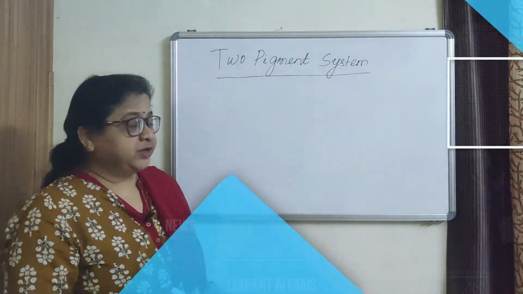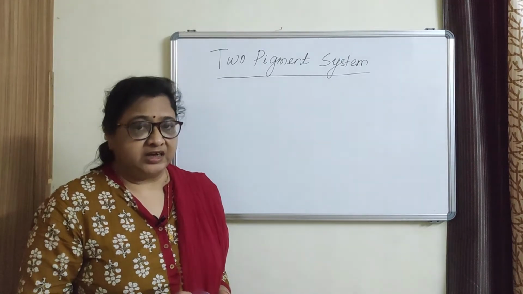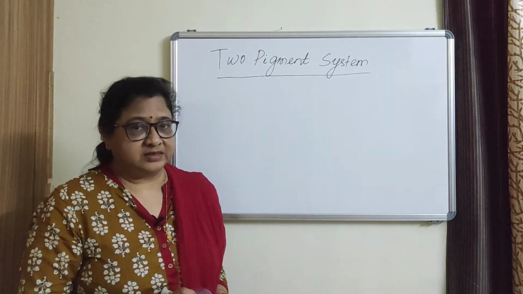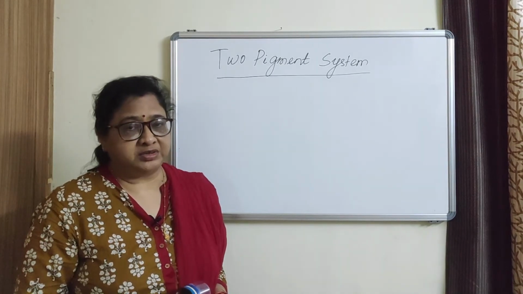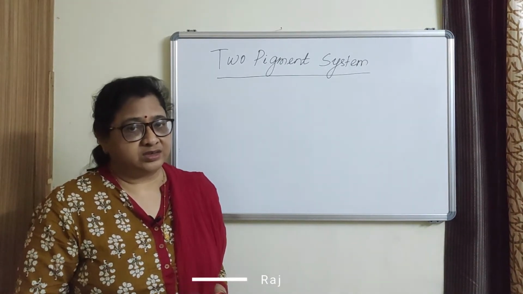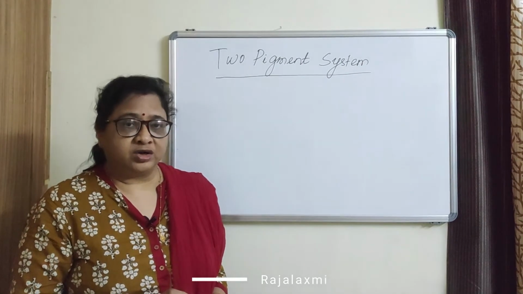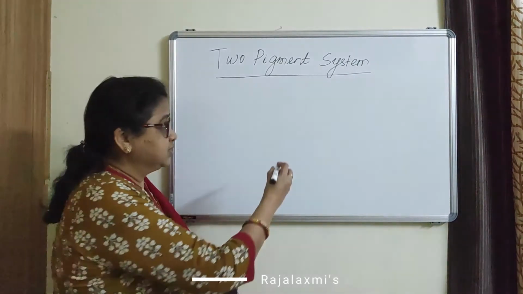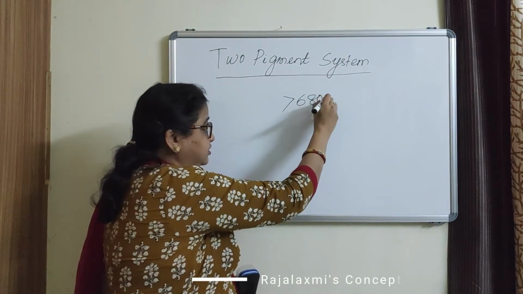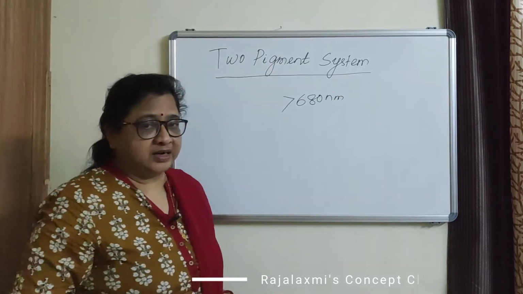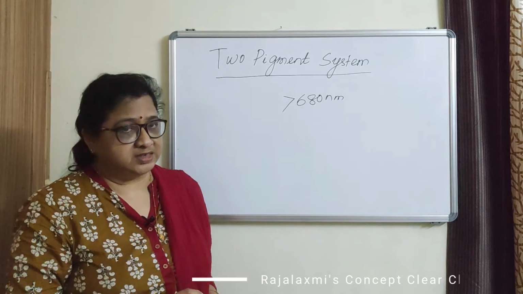Next, two pigment system. The discovery of Emerson clearly indicates that there are two groups of pigments involved in the light reaction of photosynthesis. One group requires longer wavelength of light, that is more than 680 nanometer, and another group requires shorter than 680 nanometer.